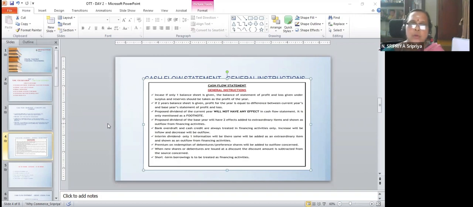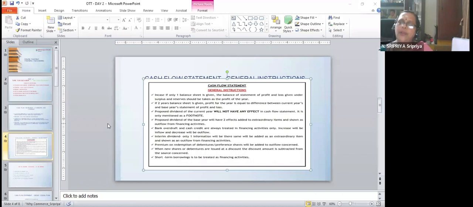Okay. So now coming to the next one. Premium on redemption of debenture is done. Then, when new shares cannot be issued at a discount. That's a typographical mistake. When new debentures are issued at a discount, the discount amount is subtracted from the source concerned.